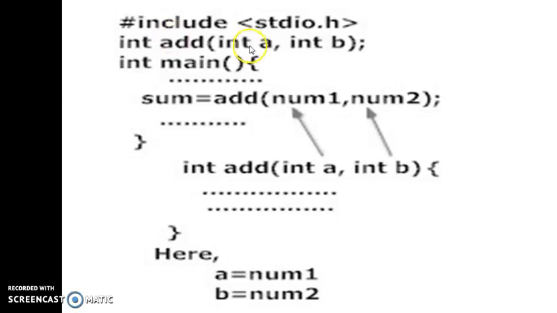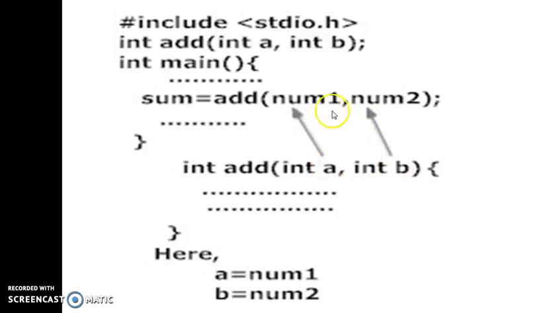Here is a small example where we are declaring an int, which is a data type. add is the function name, and the parameters we are passing here are a and b. We declare it above the main, and here we assign to a variable sum is equal to add of num1, num2, where add is the function we are calling. See here the data type, function name, and the variables we are passing as parameters: num1 goes to a and num2 goes to b.